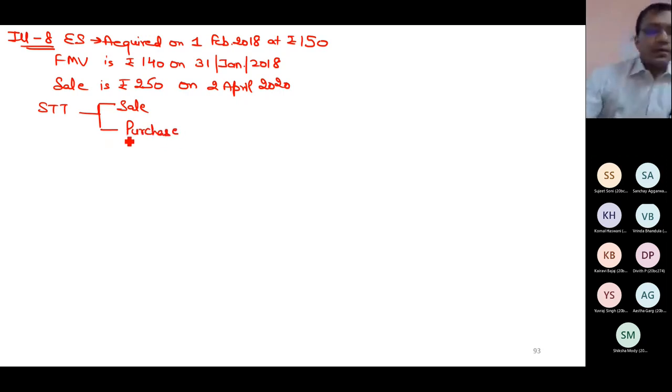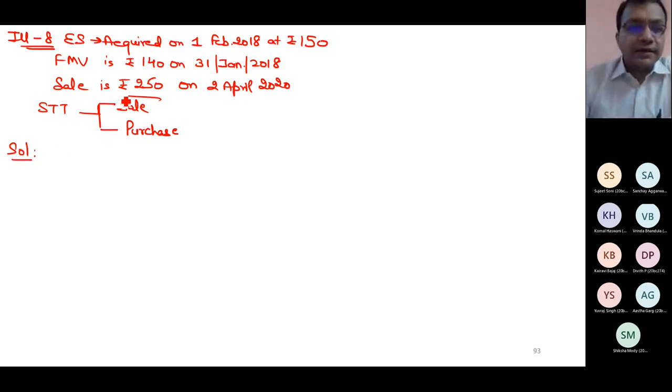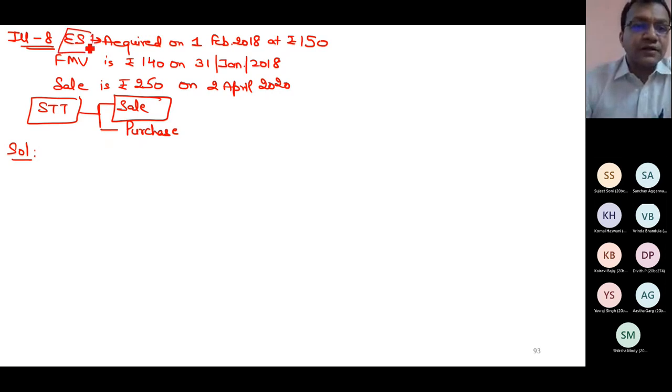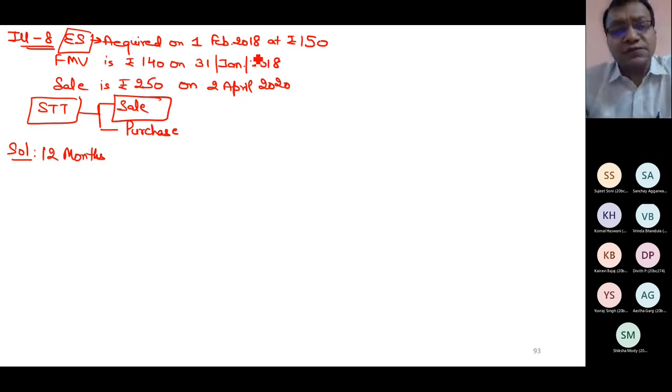Now, first starting point, always long term or short term. At the time of sale listed, because STT is paid and these are equity shares, it means 12 months. I purchased it on 1st Feb 18 and am selling it after 12 months, so it is long term.